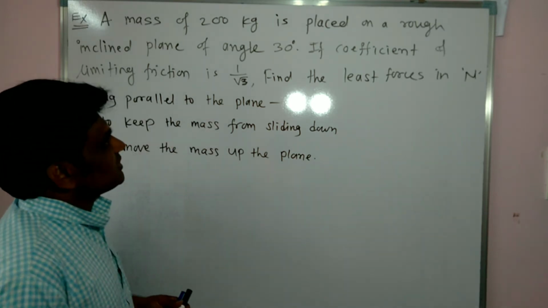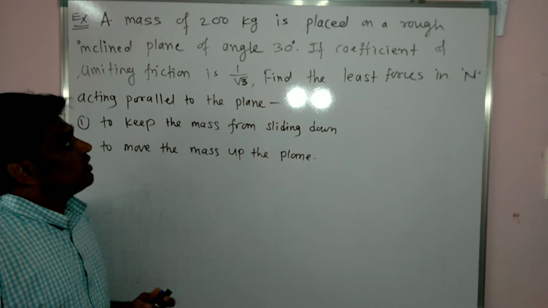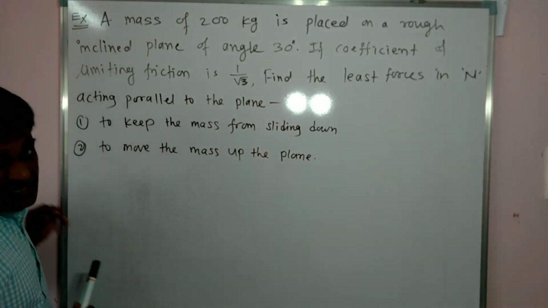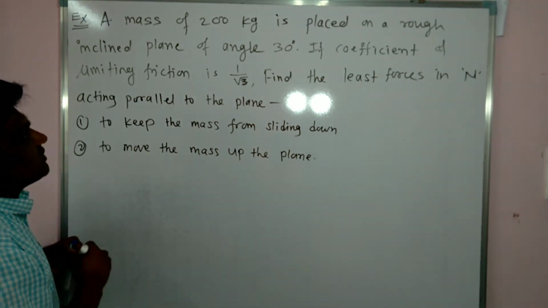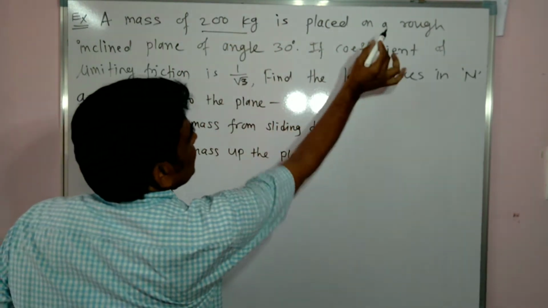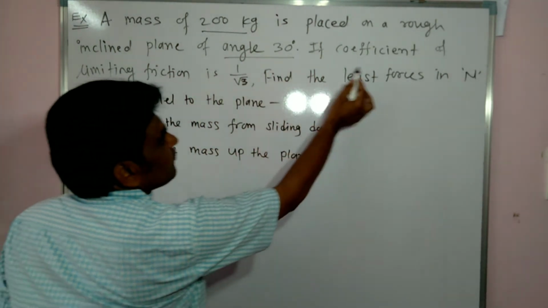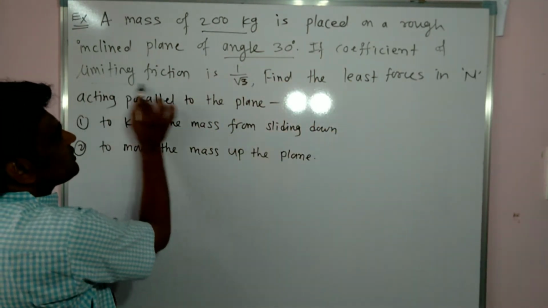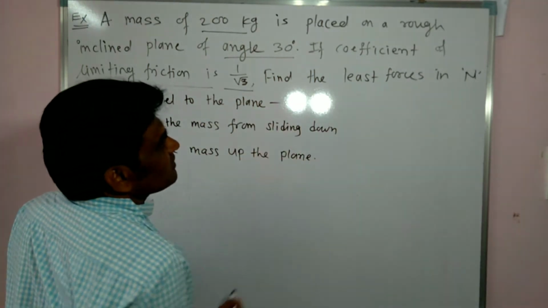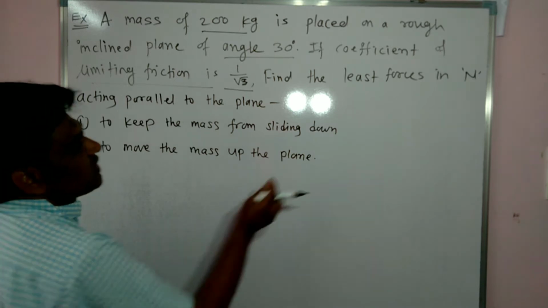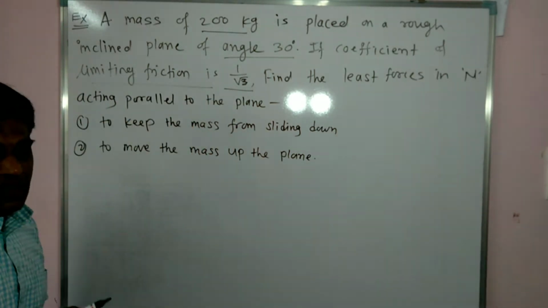This numerical is from laws of motion, first year PUC or class 11 physics. A mass of 200 kg is placed on a rough inclined plane of angle 30 degrees. If the coefficient of limiting friction is 1 upon root 3, find the least force in Newton acting parallel to the plane.